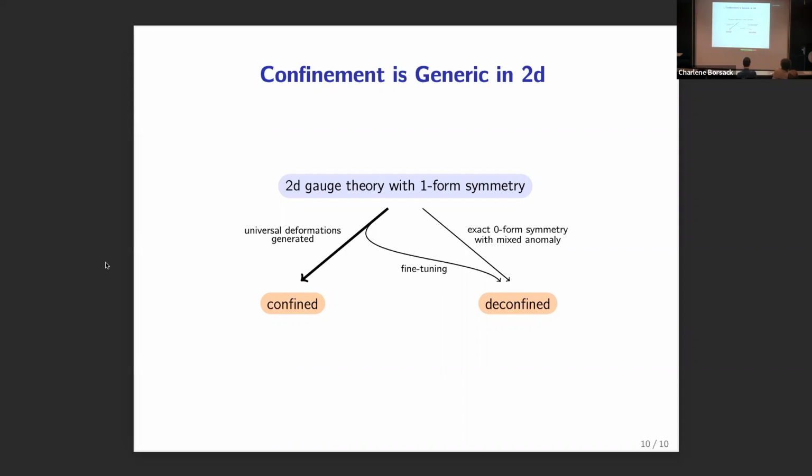So we can interpret this as the modification of the Coleman-Mermin-Wagner theorem, because even though it is possible to end up with deconfinement, the generic outcome is that we don't have spontaneous symmetry breaking for these one-form symmetries, and we get confinement. That concludes my talk. Thank you very much.